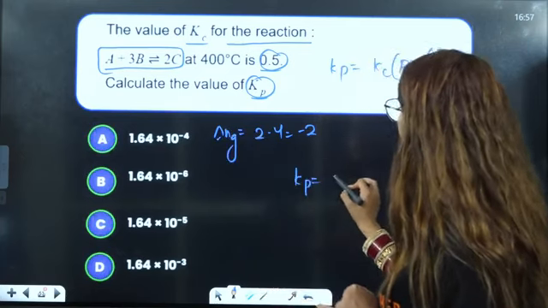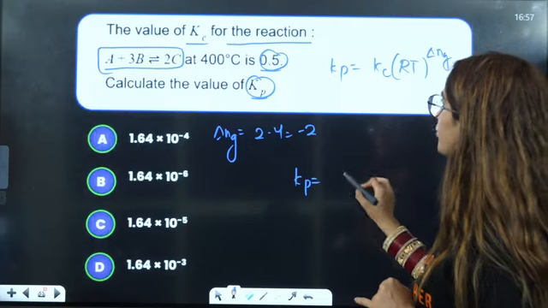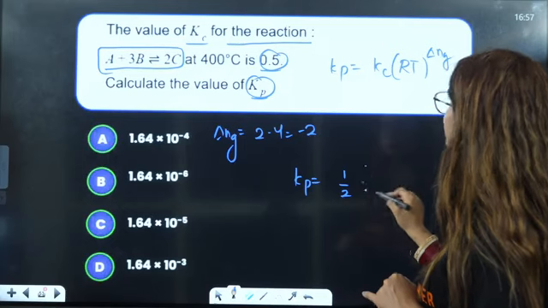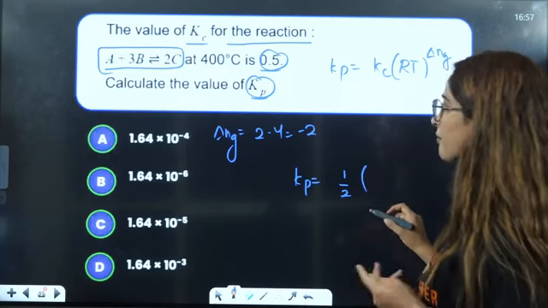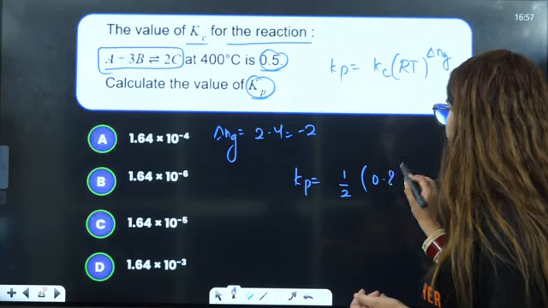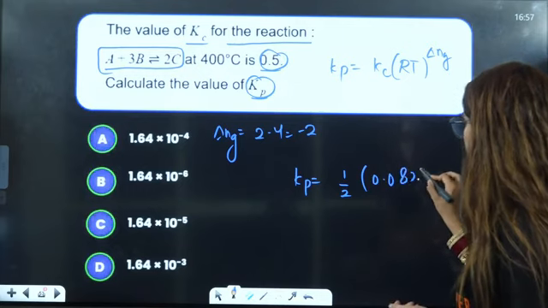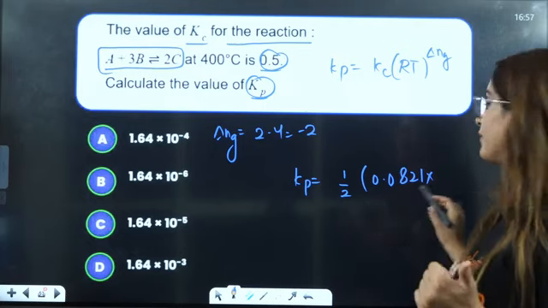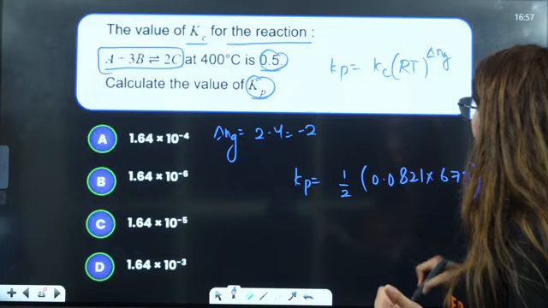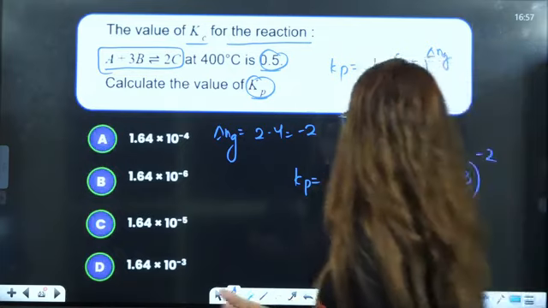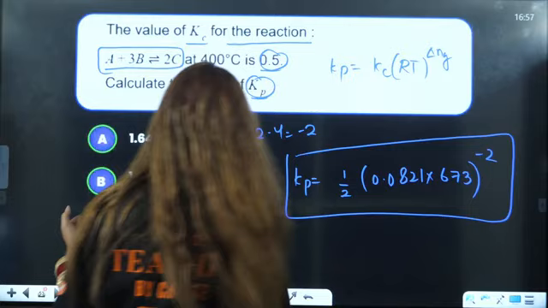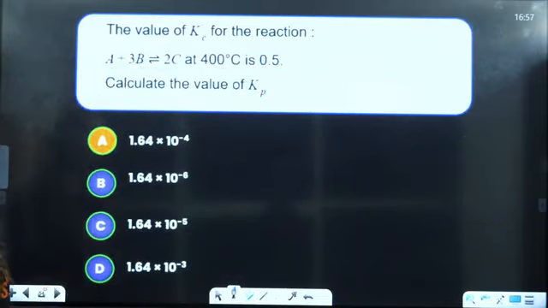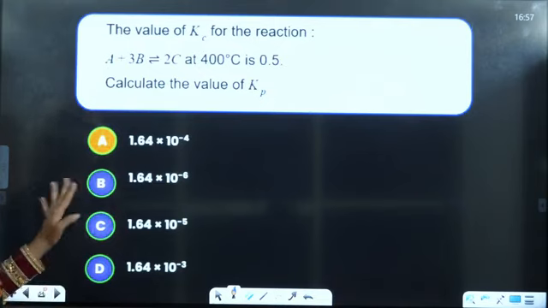So Kp will be equal to, Kc is what? Kc is given to be 0.5, that is 1 by 2. This is R. We are talking about liter concentration, so I'll put it as 0.0821, multiplied by temperature, that is given to be 400, 500, 673, right? And this is raised to minus 2. That is how you have to solve this and then you will get your answer here.